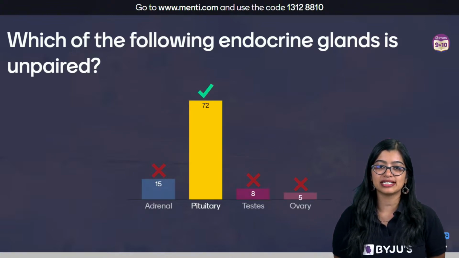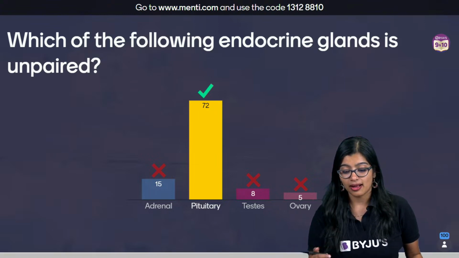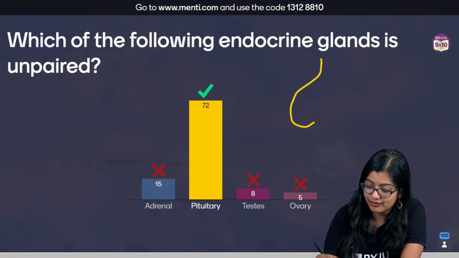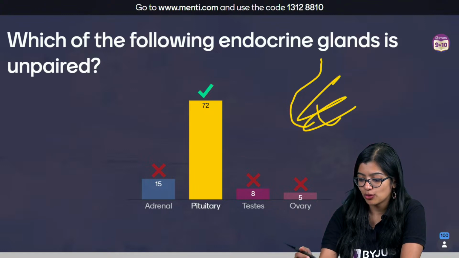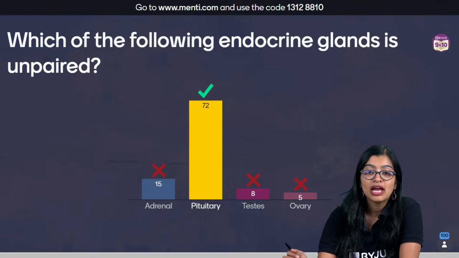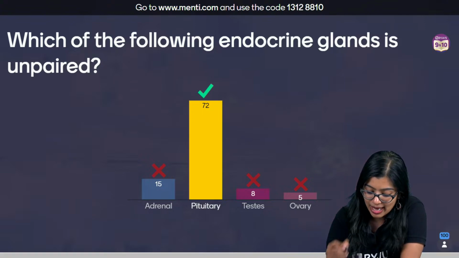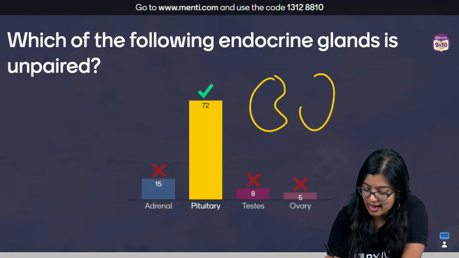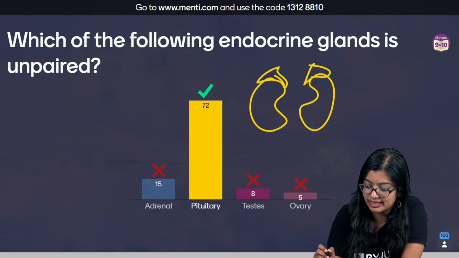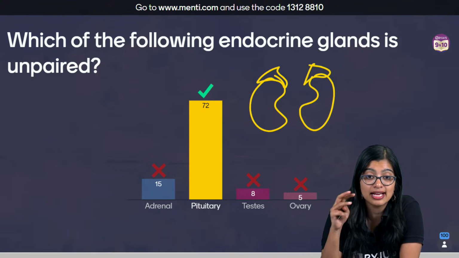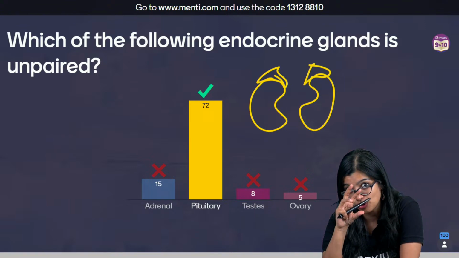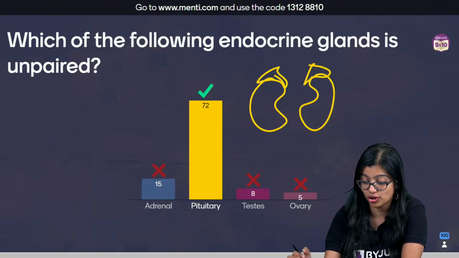Very good, everybody. See, a pituitary gland will have 2 lobes, right? But if you look at adrenal gland, we see that it's present on top of the kidneys, right? So we know that it's paired, because it's present on top of the kidneys.